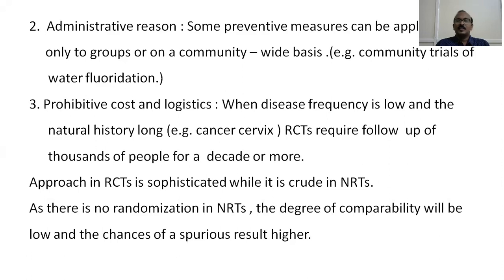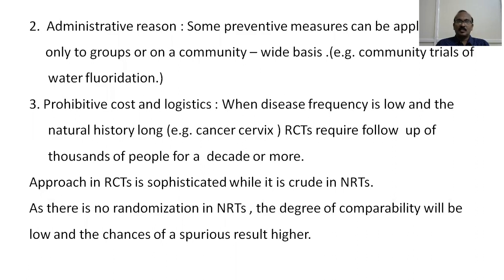If it were an RCT, we would have to divide the community into two groups, but in fact the whole community requires the intervention. So here, for administrative reasons, the entire community is subjected to water fluoridation, as in a typical non-randomized trial.